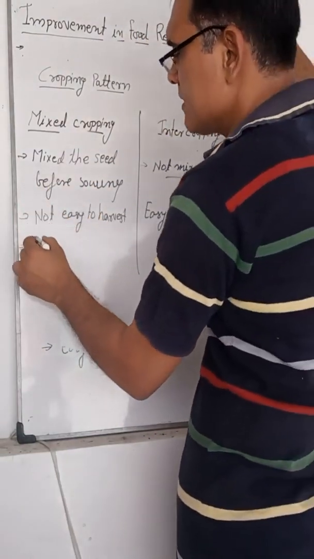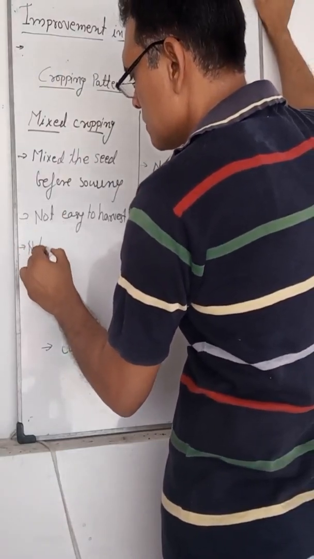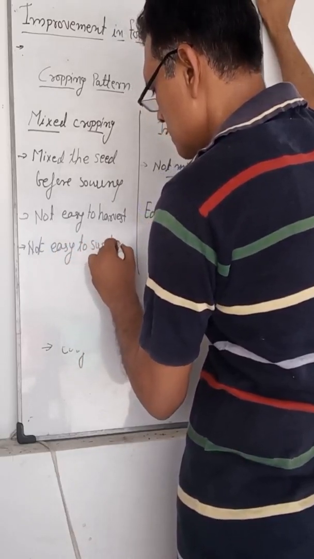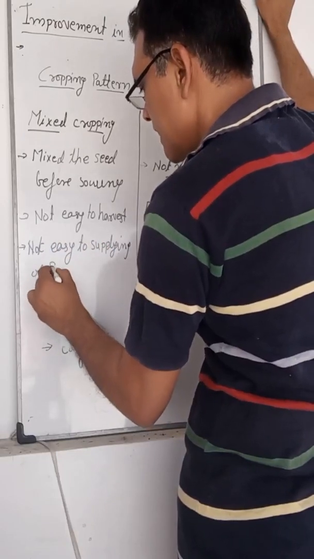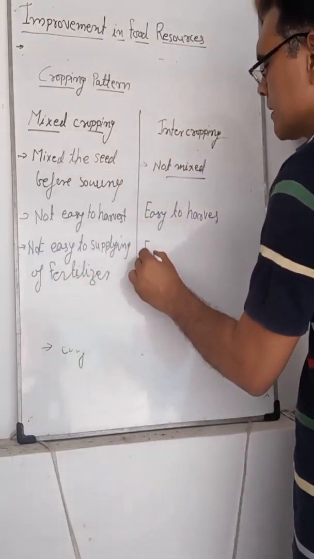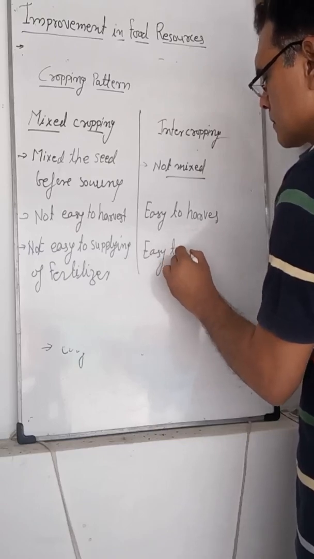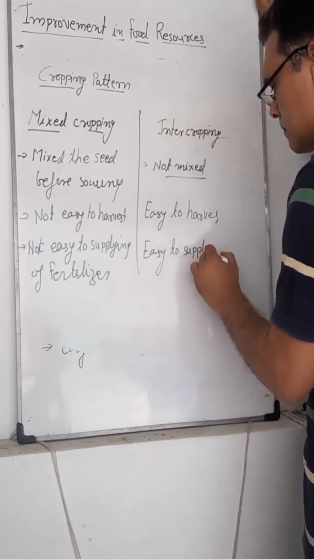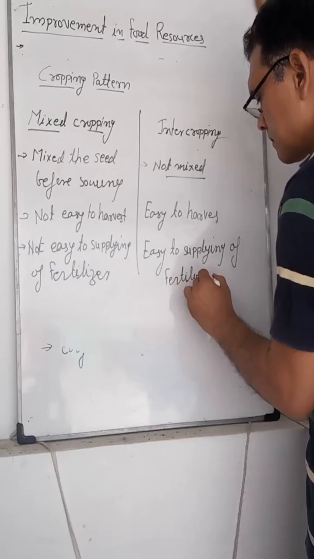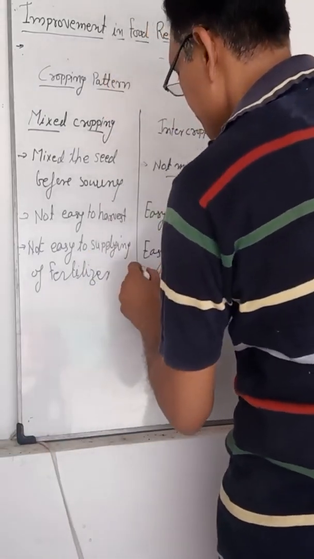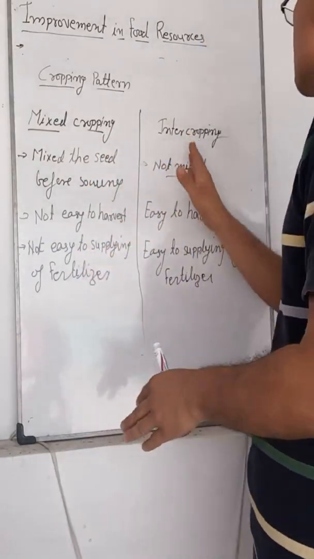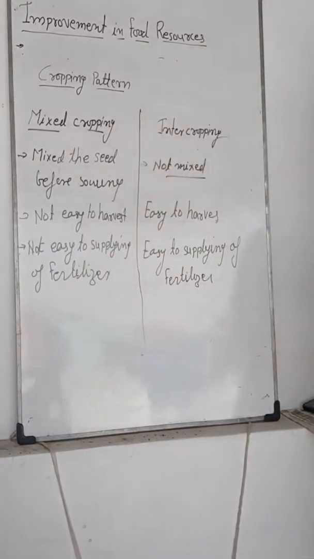Mixed cropping is not easy for supplying fertilizers, but intercropping is easy for supplying fertilizers. Again, mixed cropping is not easy for supplying water, but intercropping is.